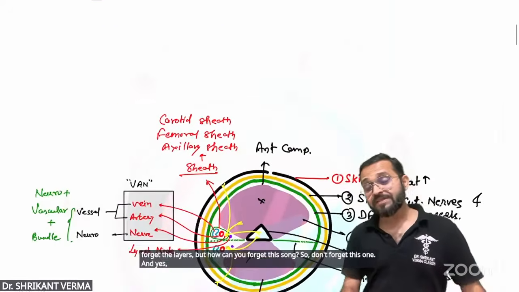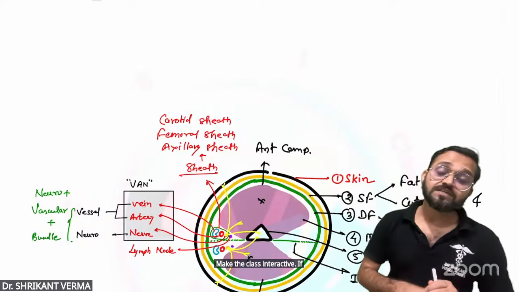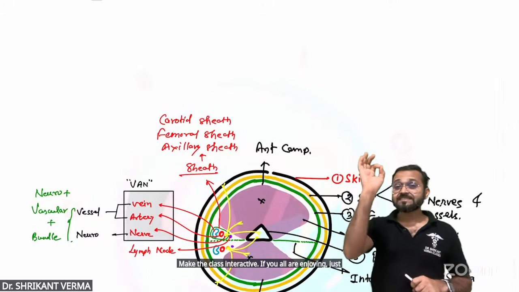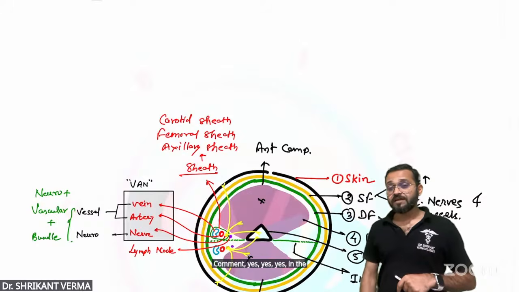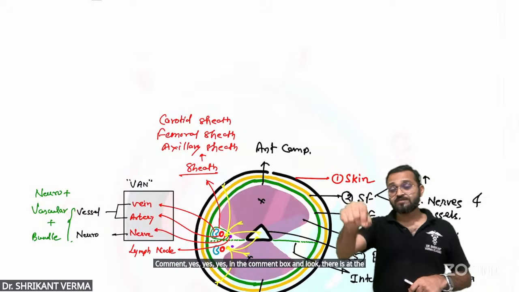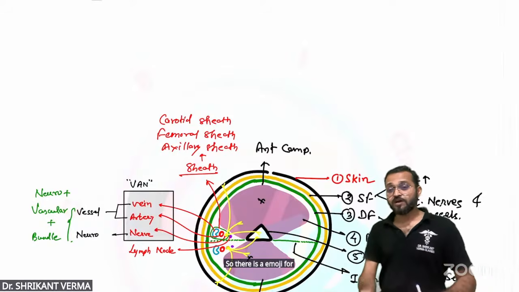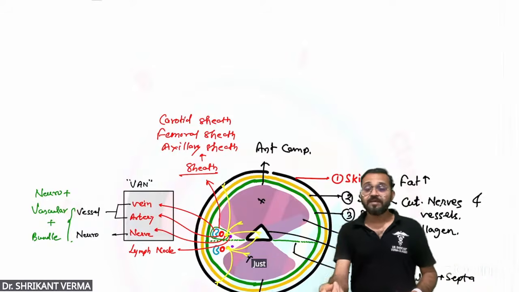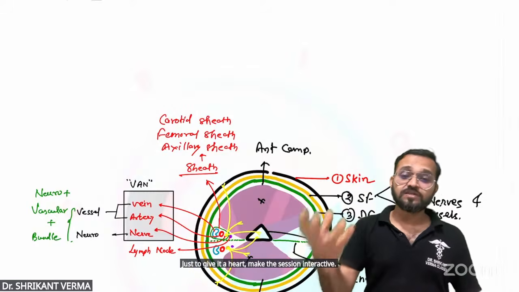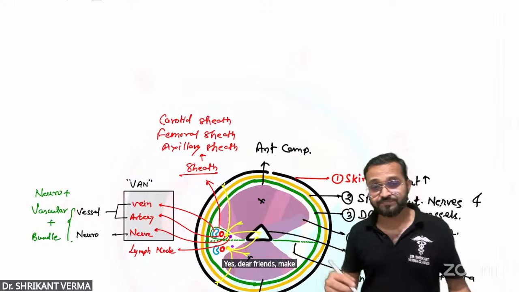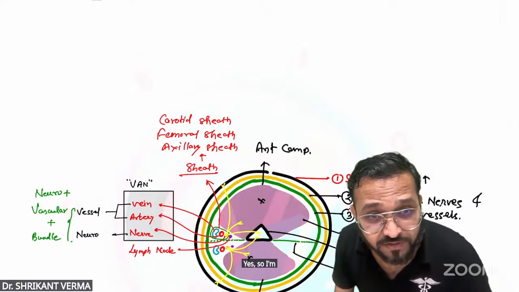And yes, make the class interactive. If you are enjoying, just comment yes yes yes in the comment box. And look, at the bottom there is an emoji section, so there is the emoji for the heart. Just give me the heart. Make the session interactive. Yes, dear students, make the session interactive. So I'm getting the heart, Komal.